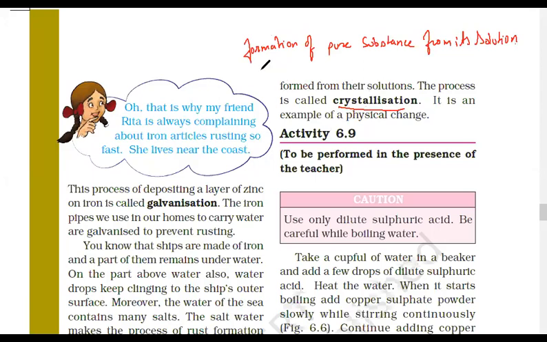Now think about it. If you take a sugar syrup, heat it and leave it to cool down, you will get sugar crystals. Now tell me, is it a chemical change or physical change?